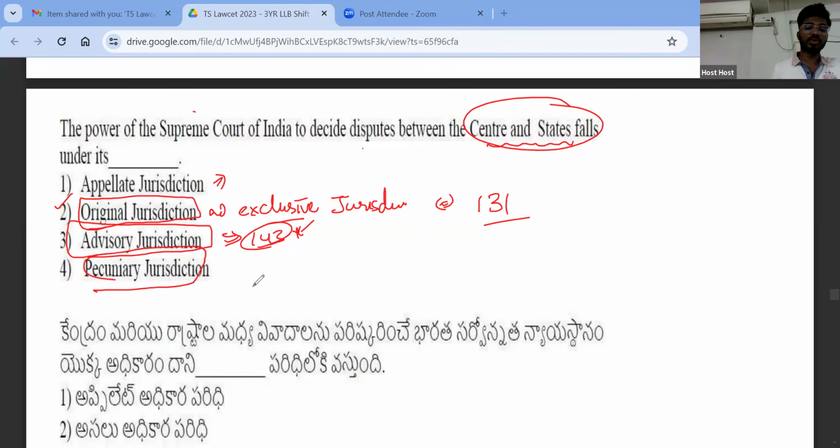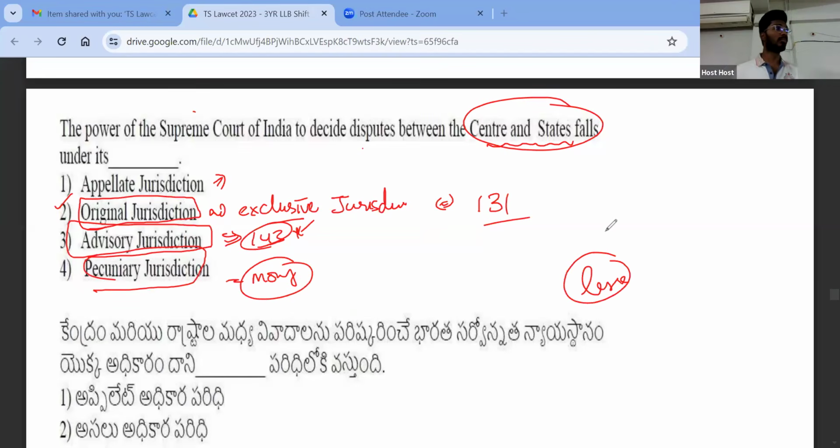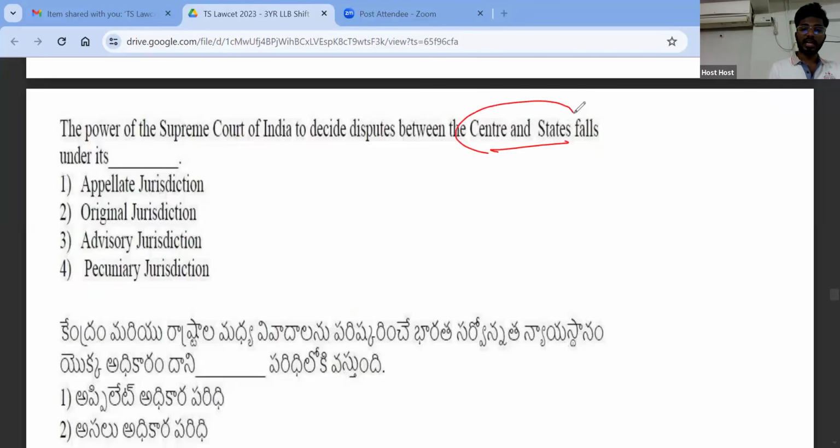Pecuniary jurisdiction is jurisdiction with respect to money, right? So lower courts have lesser pecuniary or monetary jurisdiction. A higher court can decide cases which are related to more money, right? That is known as pecuniary jurisdiction. So any dispute between center and state falls under original jurisdiction.